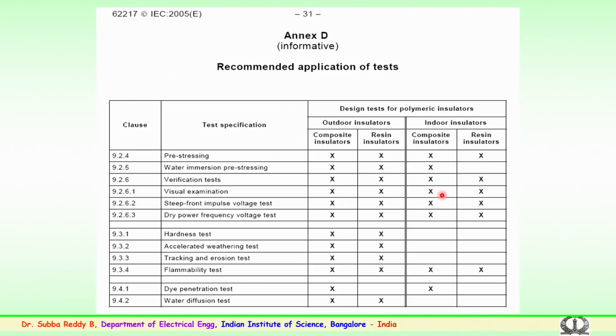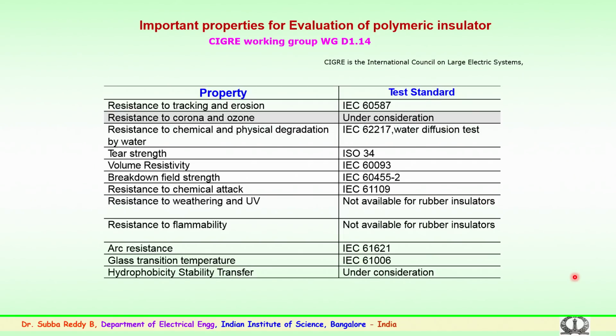Apart from this, there are standards which are being evolved for long duration or the aging of polymer insulators. There is not much of activity or not much of data, because these insulators are being used only recently, for the last decade or two. So a lot of information about the aging is not yet available. Standards are yet to be evolved, some for AC and some for DC. Several points have to be looked into.